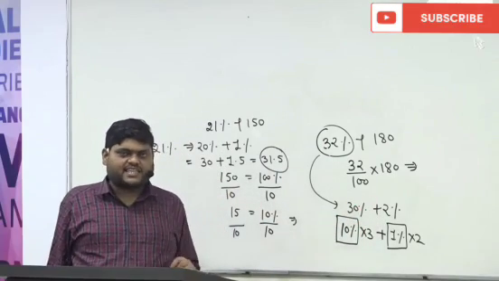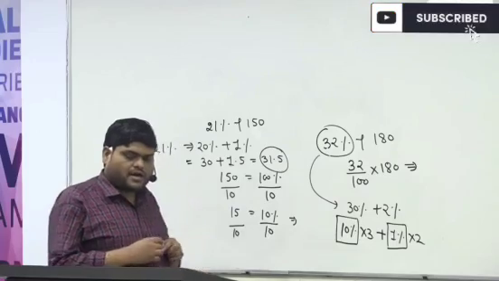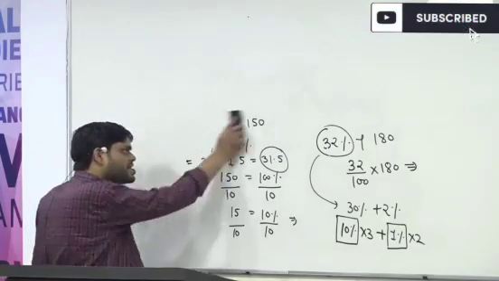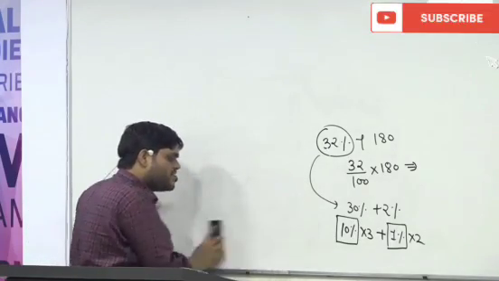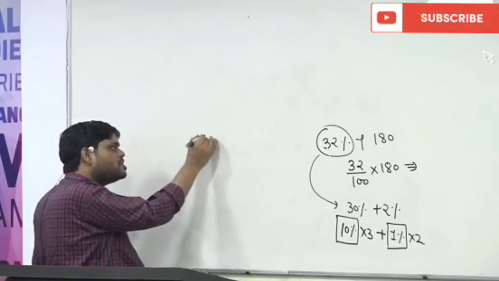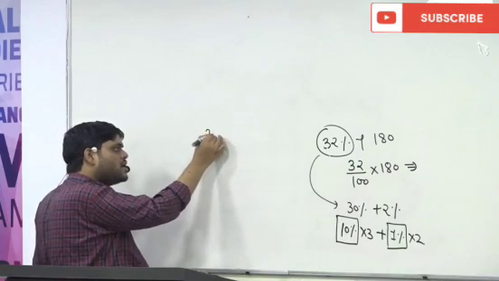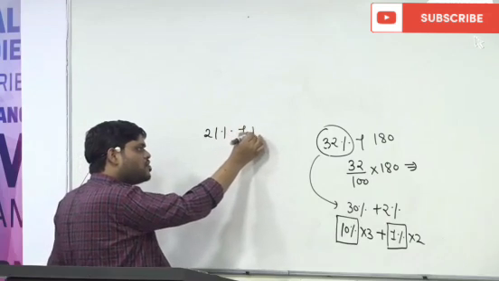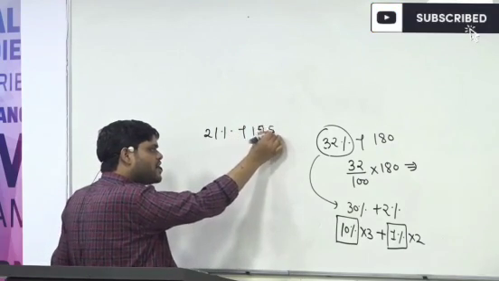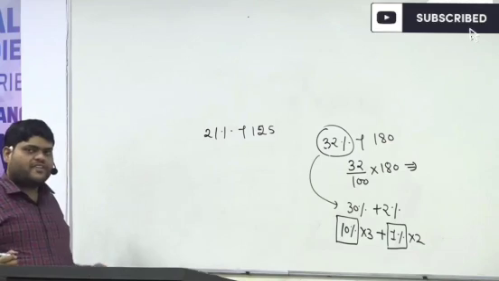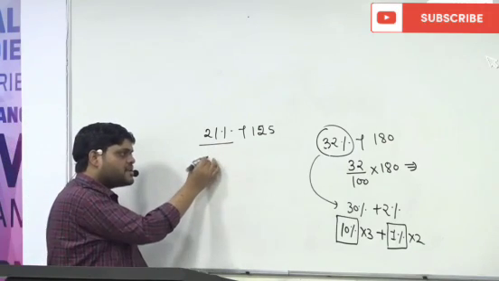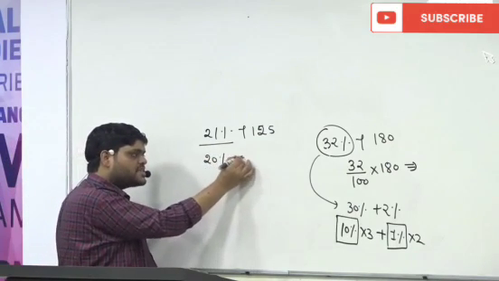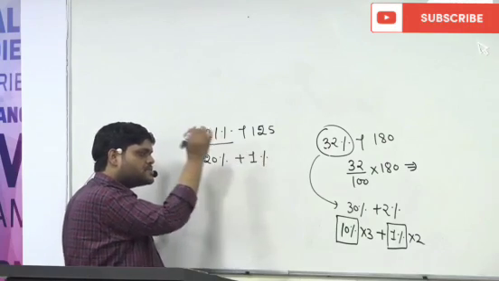Can we say like this or not? Or any number you can take. Suppose we have to find out 21% of 125. So what will we say? 21% means 20% plus 1%.